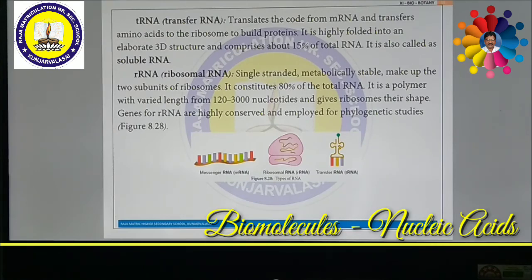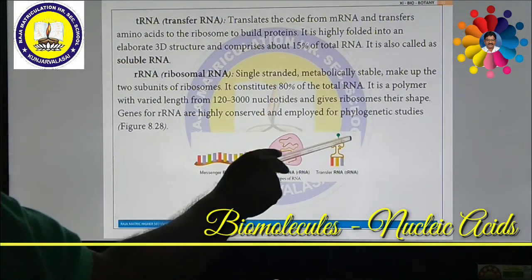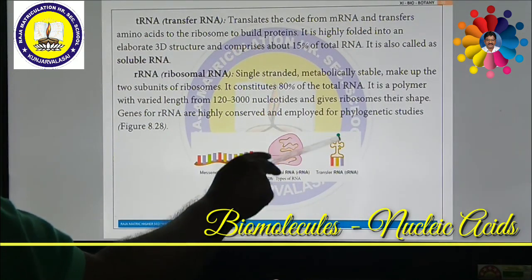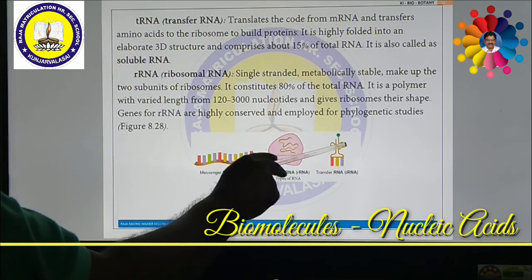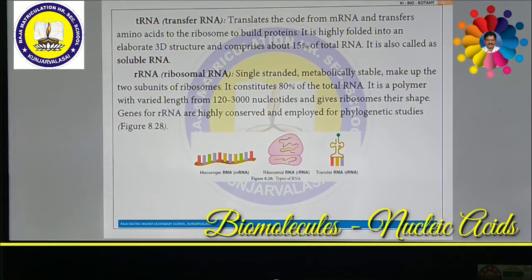It is also called soluble RNA. Moreover, it looks like a clover leaf-like structure with 4 important arms: anticodon arm, amino acid arm, D arm, and various other arms. So these are the basic structure of tRNA.